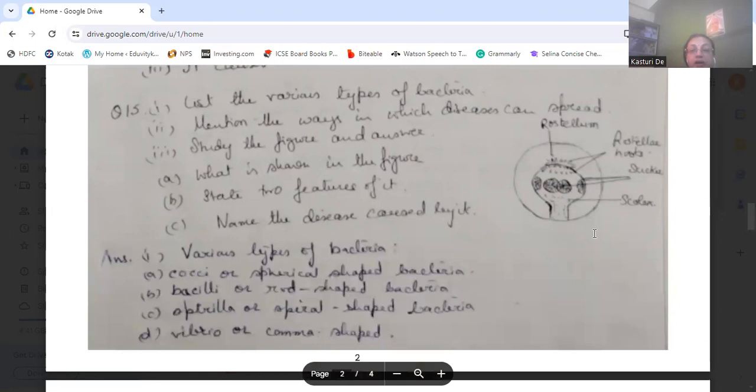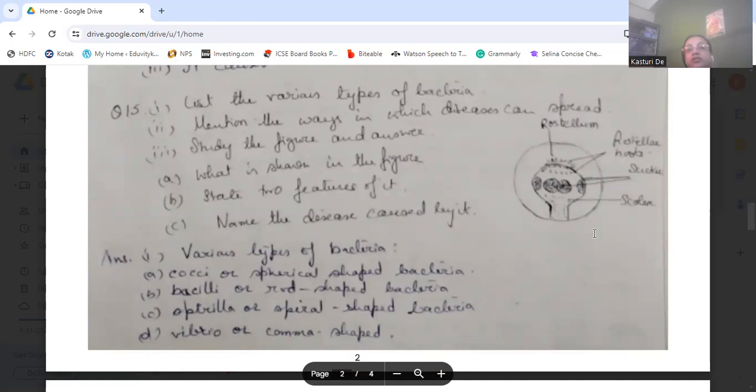Various types of bacteria are cocci or spherical-shaped bacteria, then bacilli or rod-shaped bacteria, spirilla or spiral-shaped bacteria, and vibrio or comma-shaped bacteria. The bacteria are of four types: spherical-shaped, rod-shaped, spiral-shaped, and comma-shaped. So four types of bacteria are there.